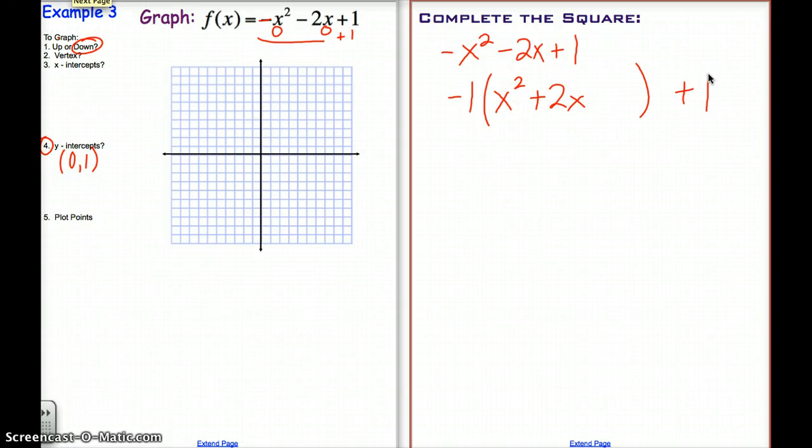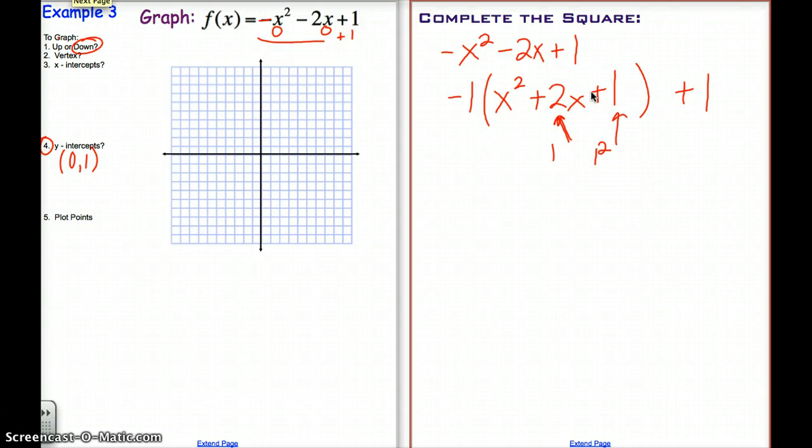The plus 1 stays on the outside. So far this is equal to the original. But I need to figure out what to put here based on what is here. So I'm going to cut this in half, because these would have been two single terms added together that were the same, and I get 1. And then I'm going to square the 1, and I get 1.